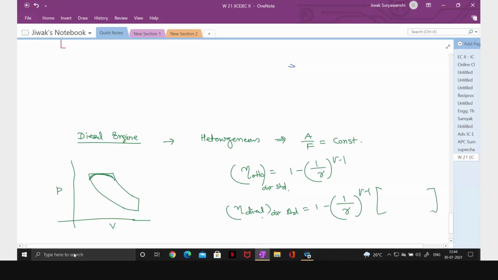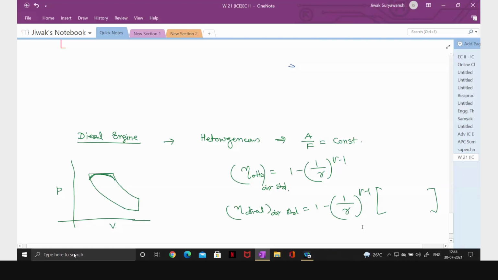Because of that, the efficiency of the diesel engine for the same compression ratio is less than the efficiency of the Otto cycle. This we have studied. So I will ask you to take out your notes of engineering thermodynamics, because I have considered this in detail.